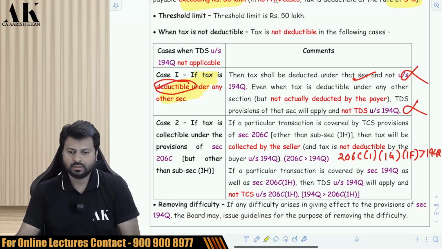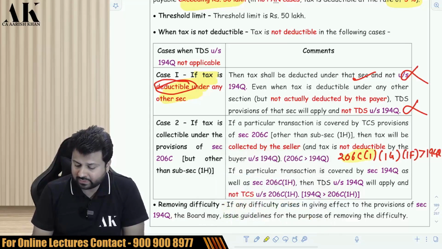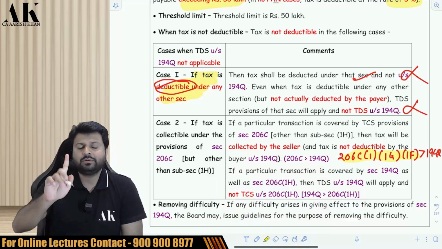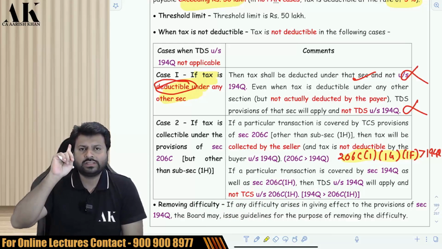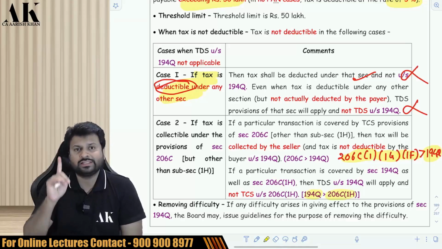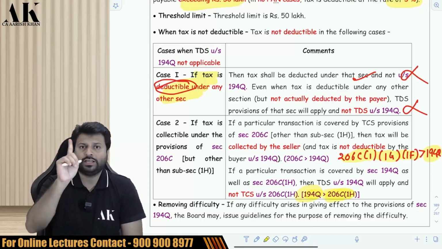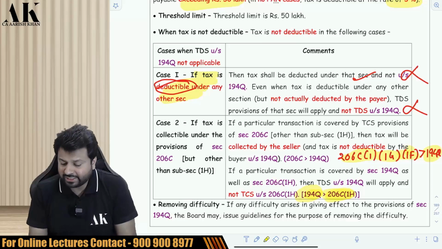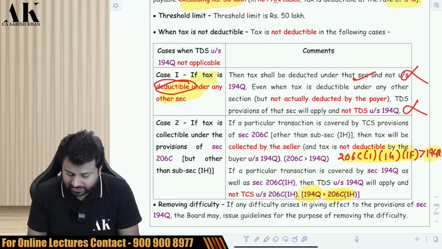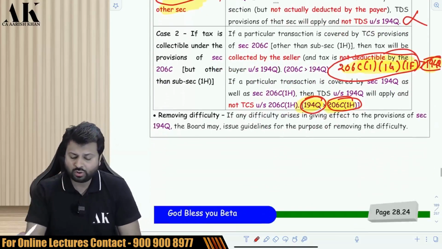Check it, please. Now, similarly, if there is a fight between the provisions of 206C1, 1G and 1H, then the provisions of 206C1, 206C1G and 1F will overcome 194Q. But if there is a fight between 194Q and 206C1H, then 194Q will overcome what? 206C1H. Be very careful. So, there are three TCS provisions which are overriding one TDS provision, and there is one TDS provision which is overriding one TCS provision. Be very careful. Now, let's go ahead with the next one.